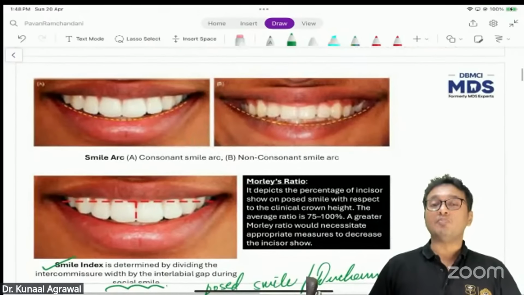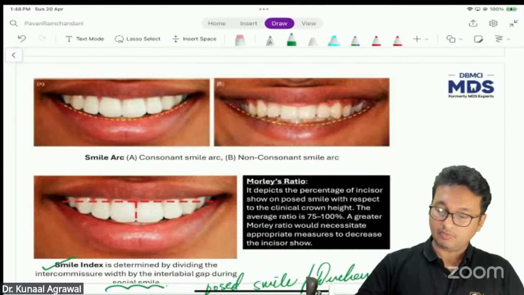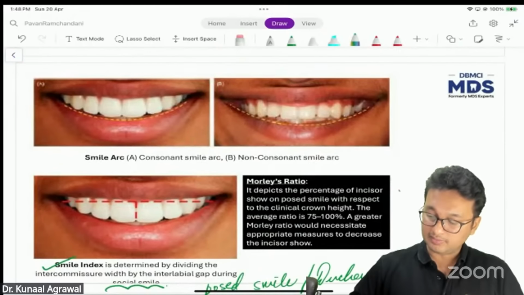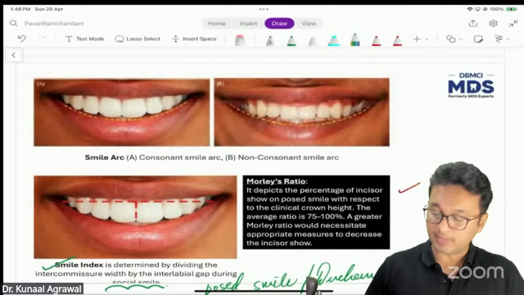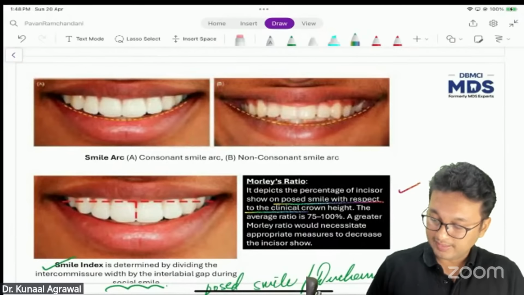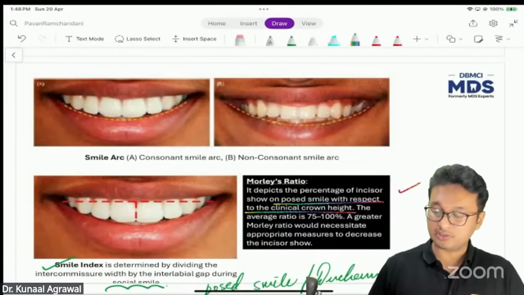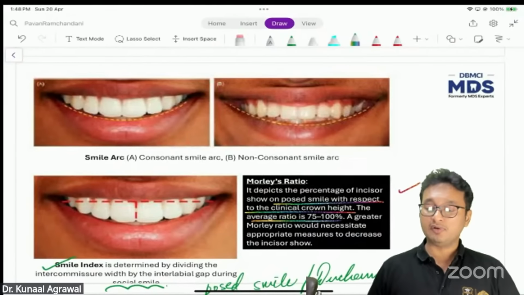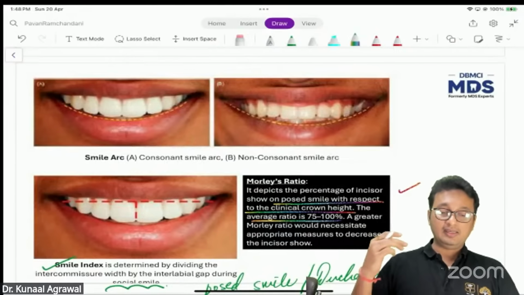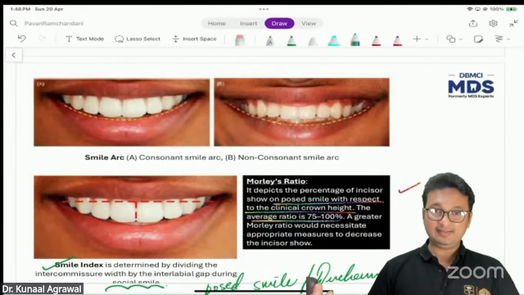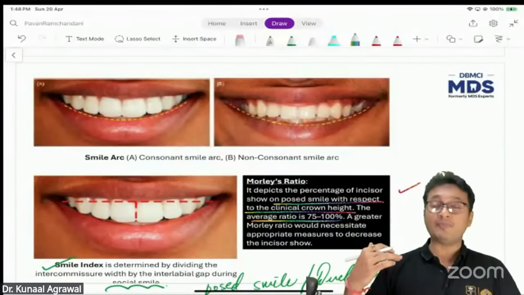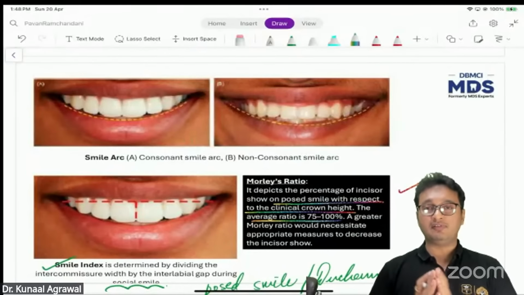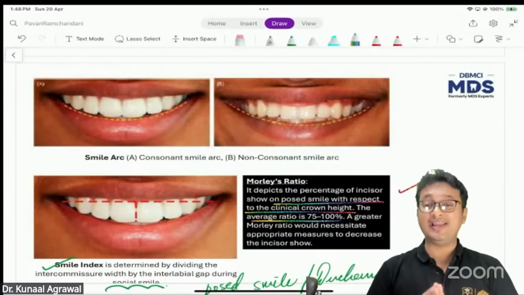That is called Morley's ratio. What is Morley's ratio? It depicts the percentage of incisor shown on smile with respect to the clinical crown height. The average ratio is 75 to 100%, whereas a greater Morley's ratio would necessitate appropriate measures to decrease the incisor show. Basically, Morley's ratio is a mathematical index, or rather a parameter to judge the attractiveness of a patient's smile while the patient is giving a posed smile for the camera.